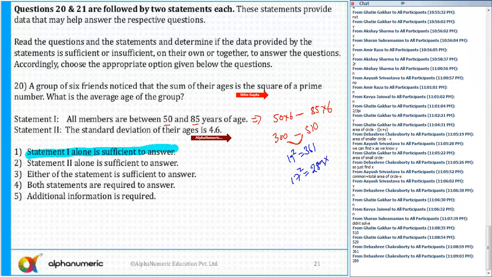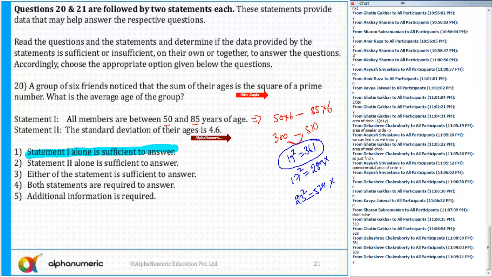Not possible. After 19, the next prime number is 23, and 23 square is 529, which is also not possible. So I hope you got the answer. There is only one prime number which satisfies this, so the sum of the ages of the 6 people is 361. So the average will be nothing but 361 by 6. So the first statement is sufficient.